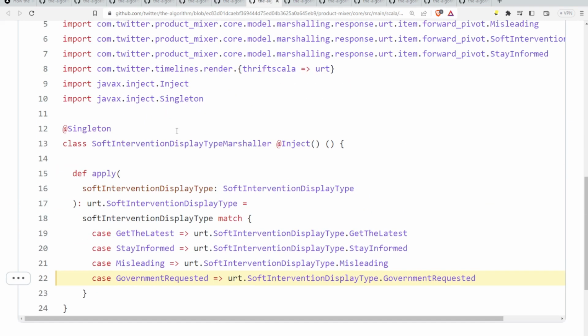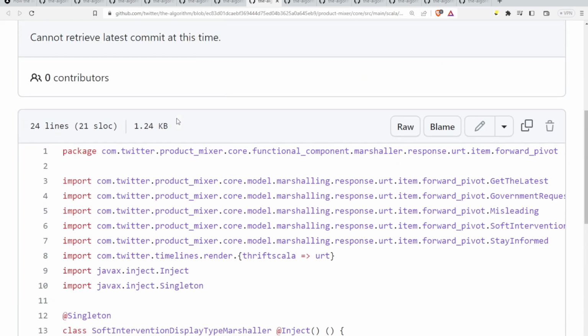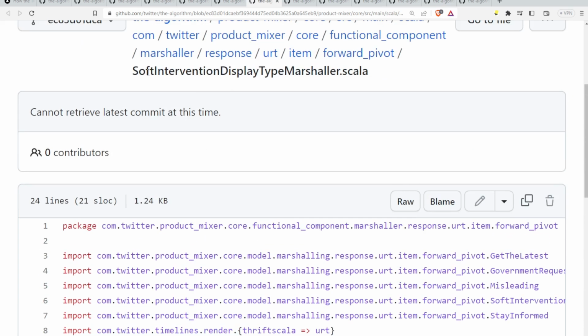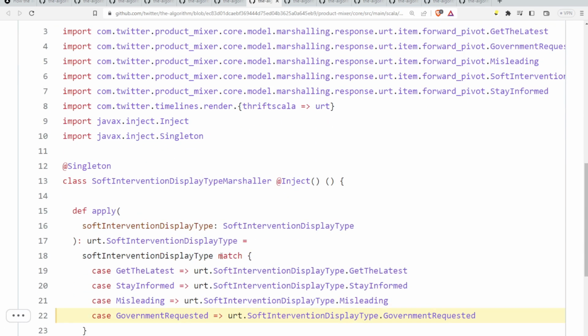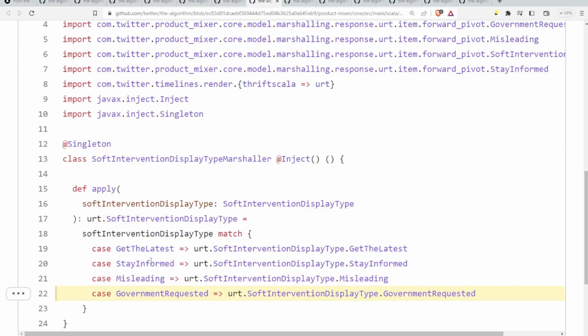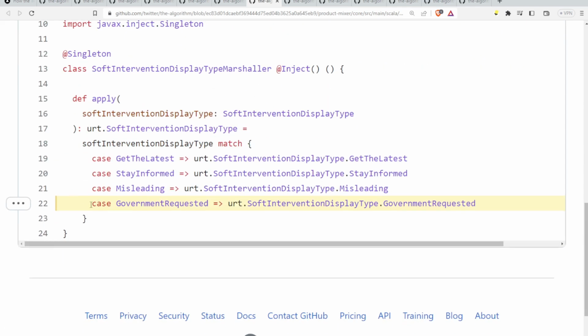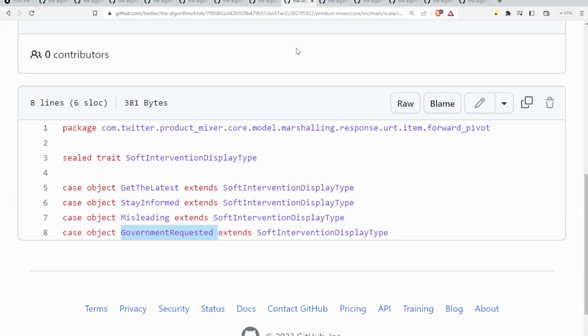So this is something called the soft intervention display type marshaller. Okay, and it's injecting Java. So there's a field called government requested, and it is of soft intervention display type dot government requested. We look at that, and this looks like an enumerator of the soft intervention display type.